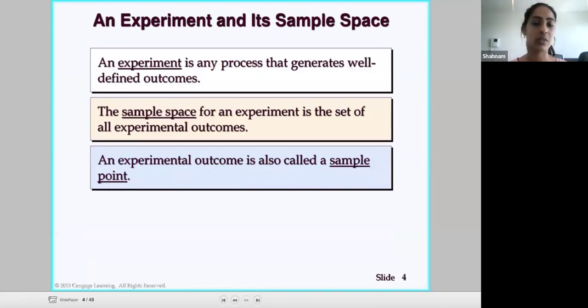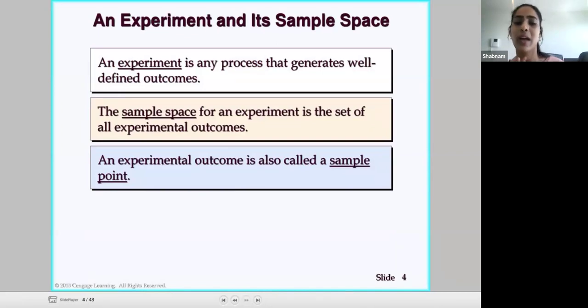That can be new. So an experiment is any process that generates well-defined outcomes. So I'm rolling a die multiple times. That is my experiment. The sample space for an experiment is the set of all experimental outcomes. So if I rolled my die 10 times, all of those 10 experiments are in that sample space.